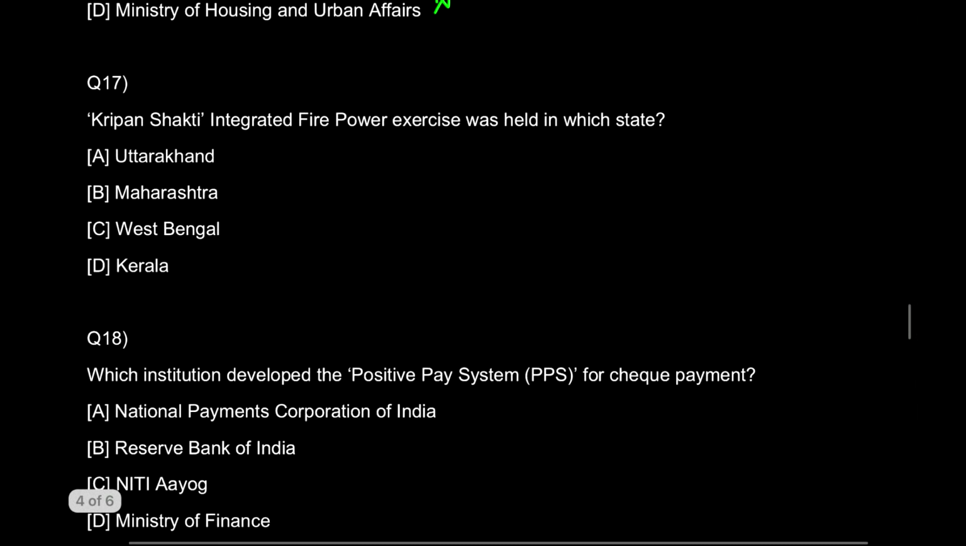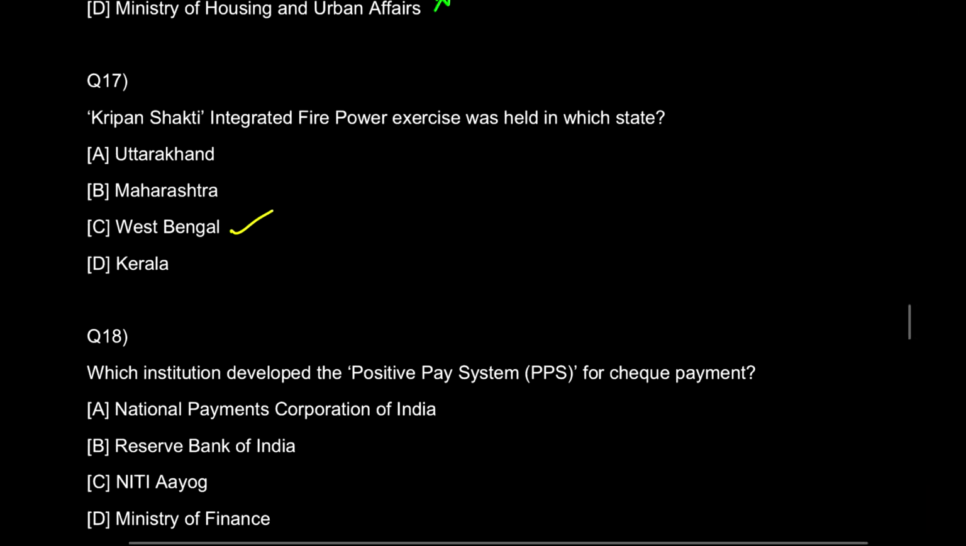Now question number 17. Question 17 says: Kirpan Shakti integrated firepower exercise was held in which state? Now this was a pure current affairs question, so if you have read current affairs in April, you must be knowing this. Okay, the answer is West Bengal, and let us just know a few points about it. The Trishakti Corps conducted the exercise called Kirpan Shakti, an integrated firepower exercise at the Tista Field Firing Ranges. And where is that present? That is present in Siliguri, West Bengal.